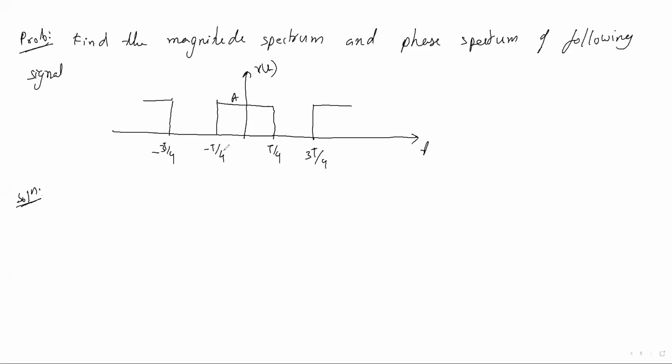To solve this, please take the concept from the exponential Fourier series. First of all, you should find the time period of the signal. What is the period of this signal?